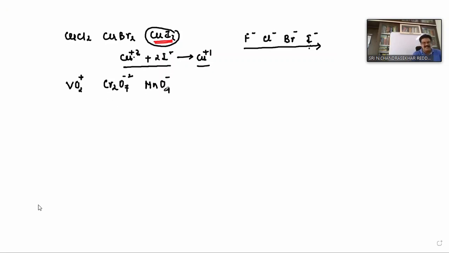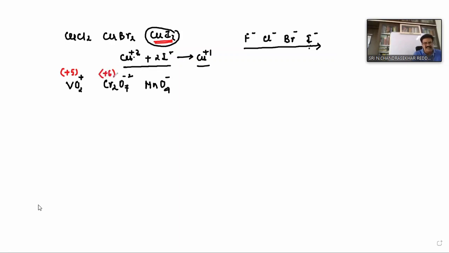This is a cation, these are the anions. What is the oxidation state of vanadium in this VO2+? Tell me. Plus 5, isn't it correct? In VO2+, what is the oxidation state of vanadium? Plus 5, correct. In this, what is the oxidation state?